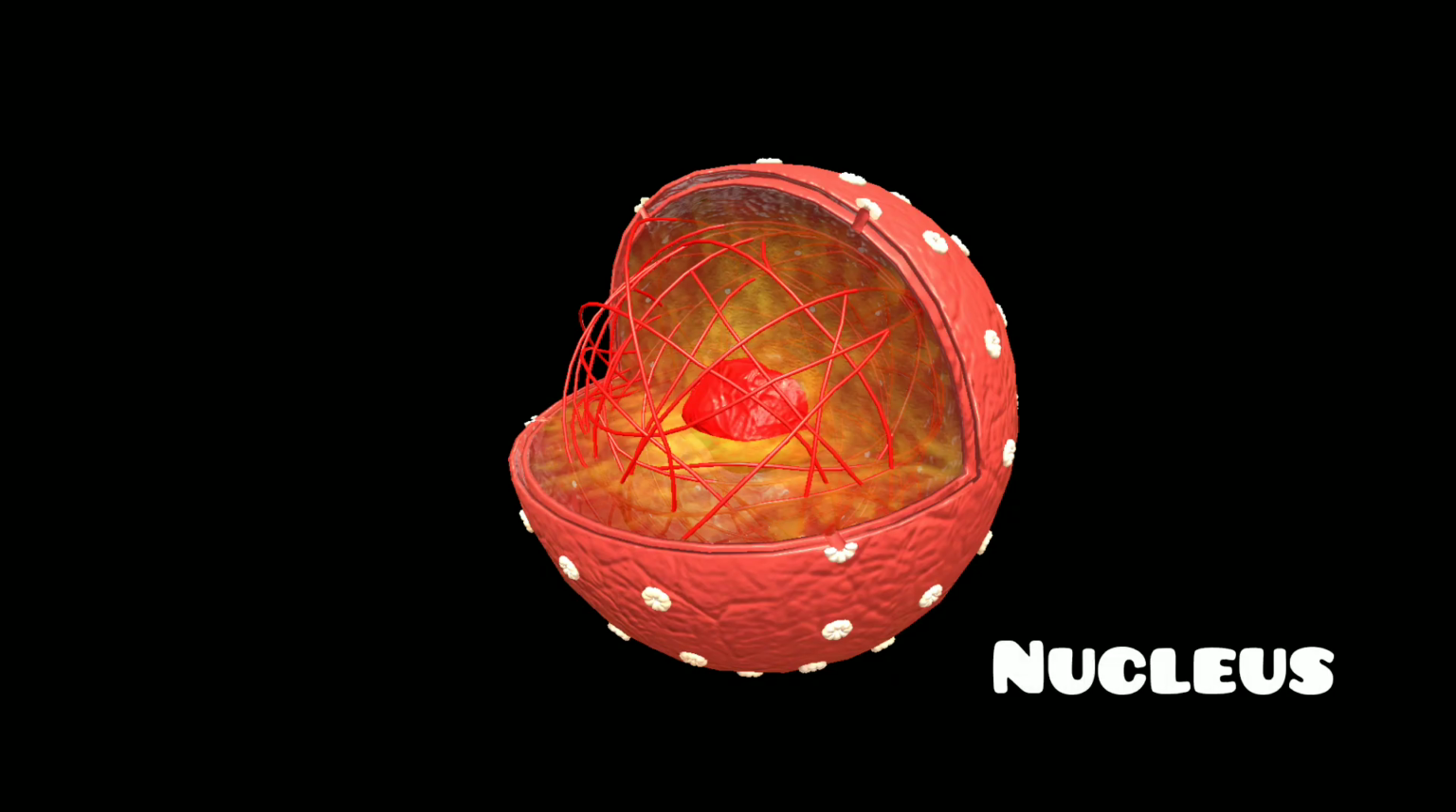The nucleus is like the control center of the cell, housing the cell's DNA. It is surrounded by a double membrane called the nuclear envelope, which has pores that regulate the flow of molecules in and out. The nucleus directs cellular activities and contains the instructions for making protein and other essential molecules.